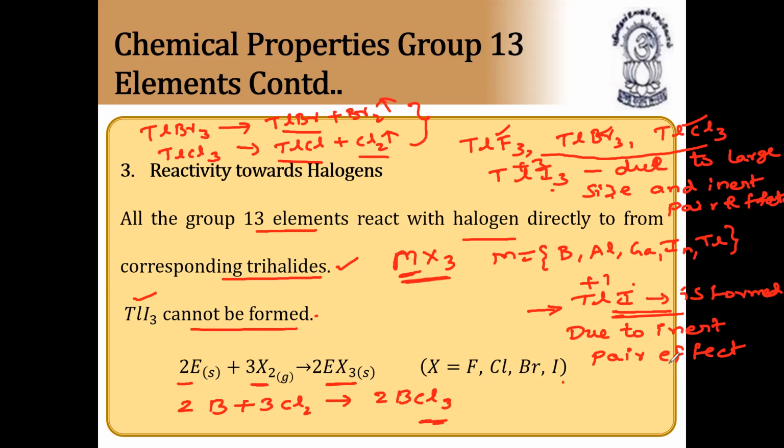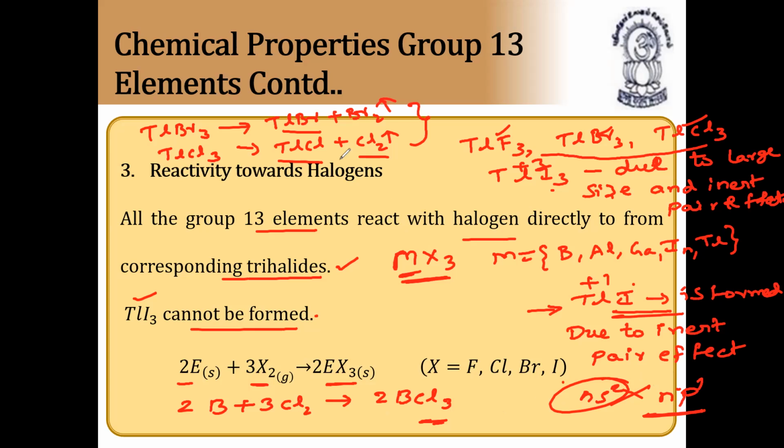Due to the poor shielding effect of f electrons, the ns electrons come closer to the nucleus, and due to this, reluctance of ns electrons in bonding takes place. Reluctance means non-involvement. So in thallium we have ns2 np1, and the s electrons will not be involved in bonding. Only the p electron is involved, so the np1 electron only is involved.